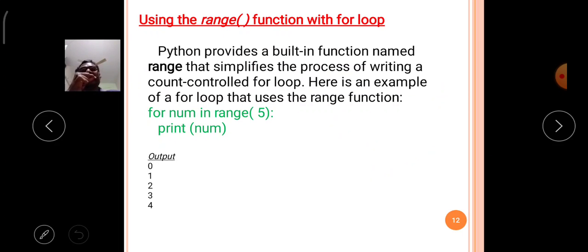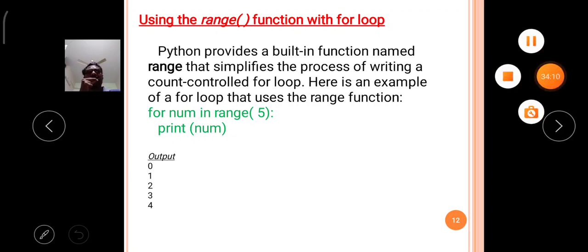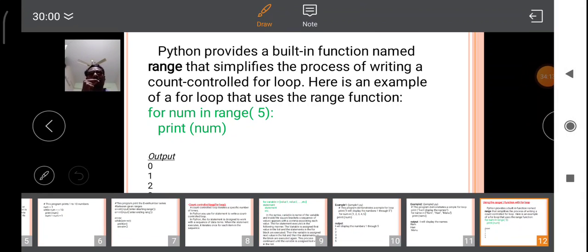Majorly in Python, the range function is a very useful function while the for loop is executed. That means in the for loop construction, the range function can be implemented in a very easy and efficient manner. So what is the behavior of the range function in the for loop? Now we will discuss. Observe the program carefully.